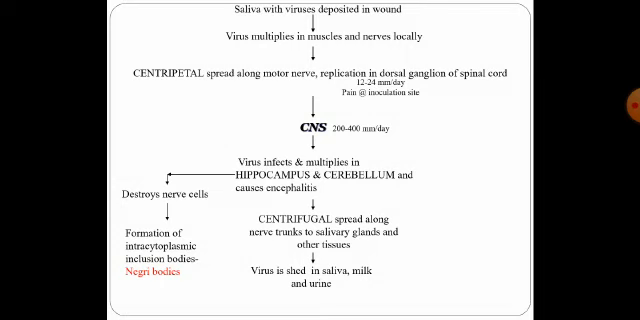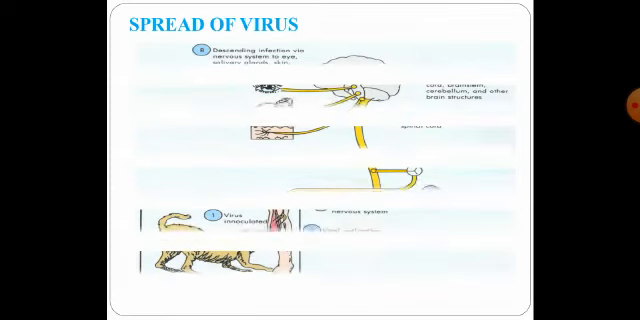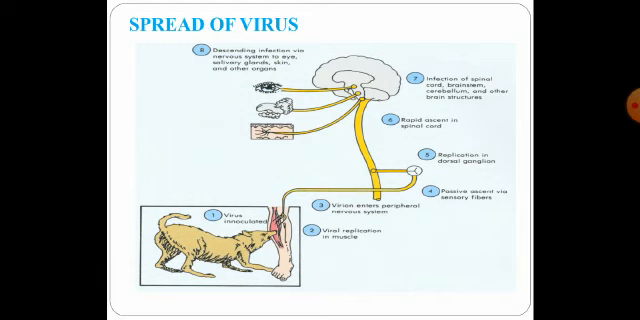So now the virus is again being shed in the saliva, milk, and also other secretions like the urine. So this is the sequence of events of how the virus travels and is shed. The spread of the virus, a similar explanation, is in a pictorial representation. Following the bite of a rabid animal, the virus gets inoculated into the muscles. Then there is viral replication in the muscles and the nerves, that is local.